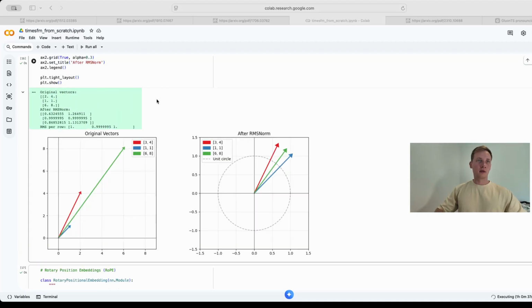Let's look at the math. We have our original 2D vectors of different magnitudes, 2, 4, 1, 1, 6, and 8, and then we run them through the RMSNorm layer. Let's see what we have on the plot. We have the original vectors, and then we have the vectors after going through the RMSNorm. So the plot perfectly proves our logic. The RMSNorm layer scales the vectors to a consistent magnitude without changing their underlying direction, which perfectly prepares them for the attention layer.